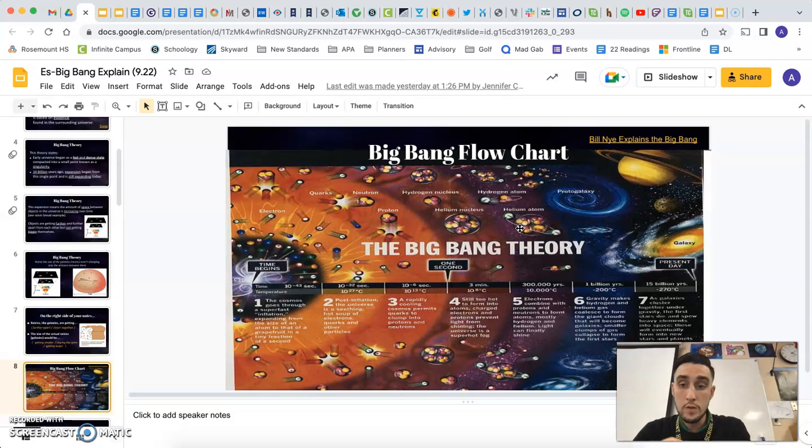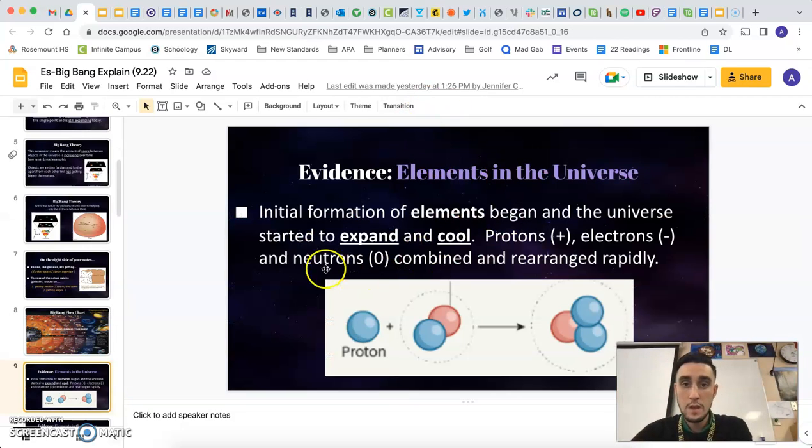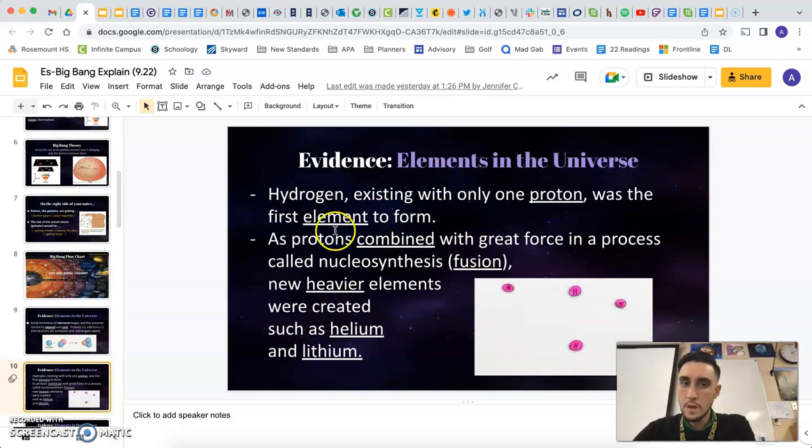And that's really important for us because that's how we get all of the elements we have today. So as the universe expands and cools, it allows these elements to come together and form atoms. And that is really important because, I mean, our bodies, we're carbon-based life forms, right? Well, if we don't have elements, we don't exist. So it's extremely important. And we're going to talk a little bit about what a proton is, this blue positively charged subatomic particle. So hydrogen exists with only 1 proton.